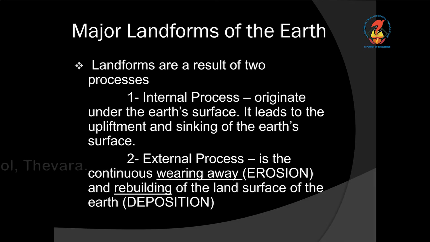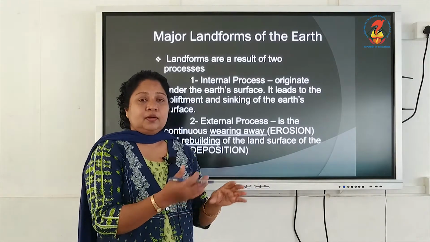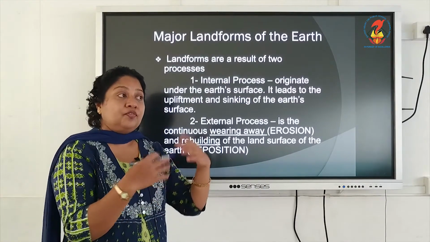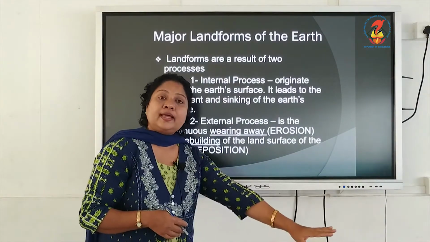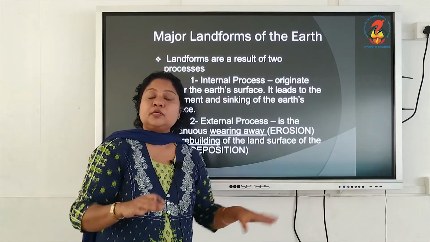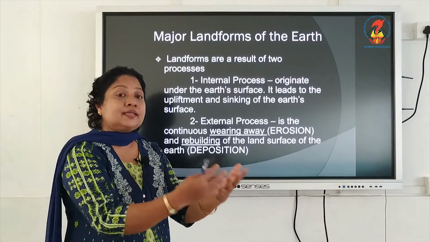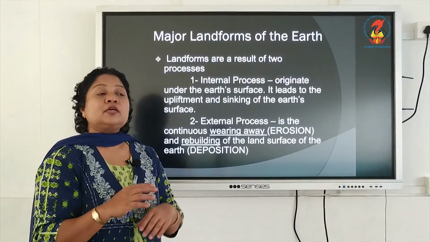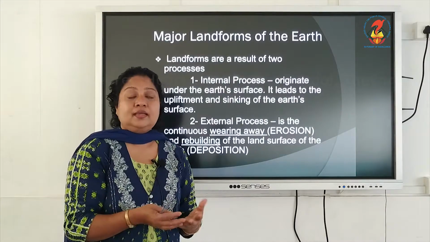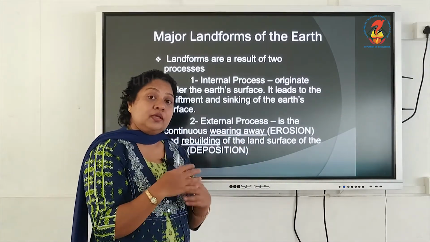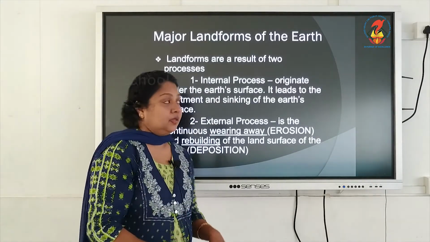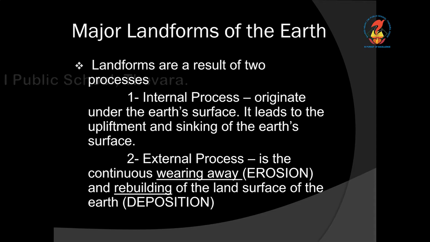Landforms are the result of two processes. Before going to the mountain, let me clear one more thing. Why are these different types of landforms found? In certain areas elevated mountain, in certain areas low lying land, then tabletop lands like plateaus. Why do such things happen, or what resulted in these things? It is because of the continuous changing of the earth's surface, and also there are so many factors changing under the earth. So internal process is also there, external process is there.